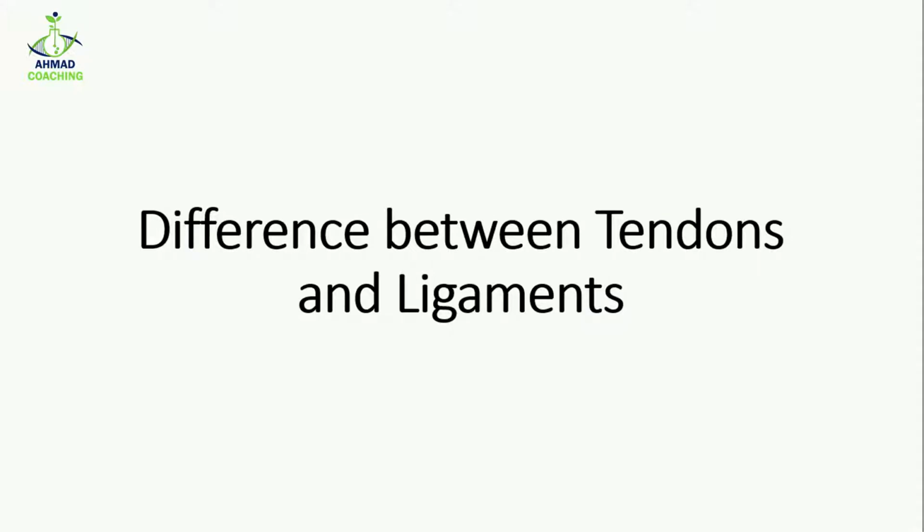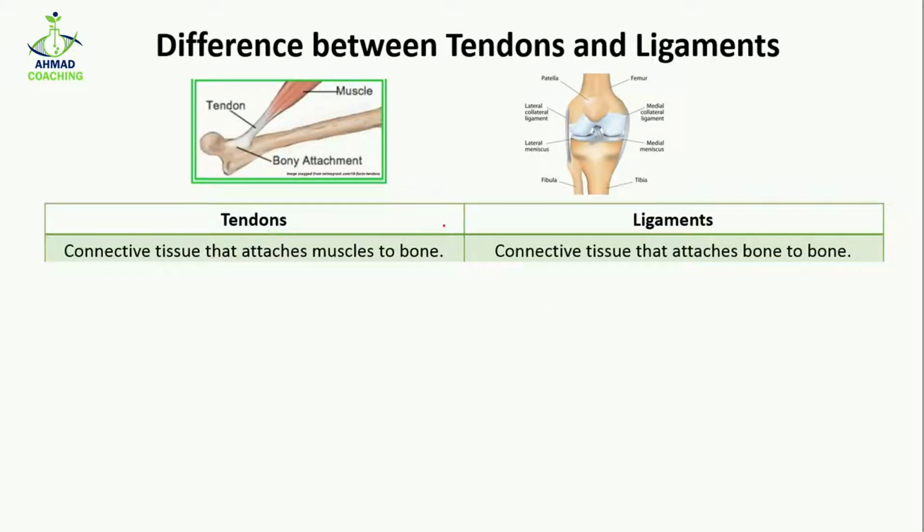Today we are going to study the difference between tendons and ligaments. Tendons and ligaments, they both are connective tissues. I have already made a video on connective tissues, but shortly, connective tissues are the tissues that connect different things in the body. In case of tendons, these connective tissues are going to attach muscles to the bone, or in other words, they are going to connect muscles with the bones.